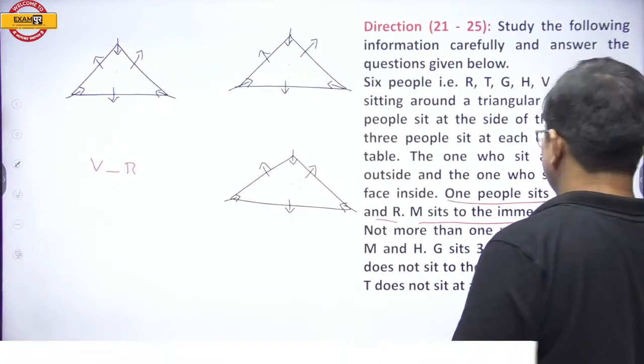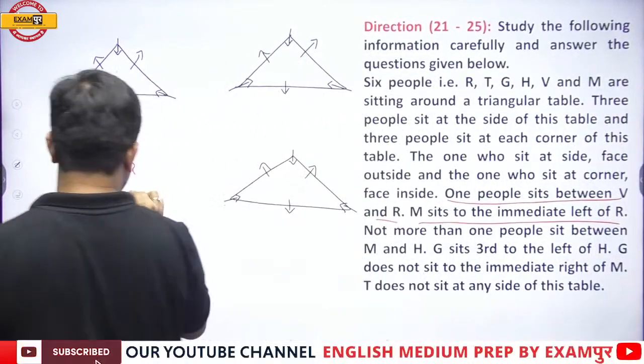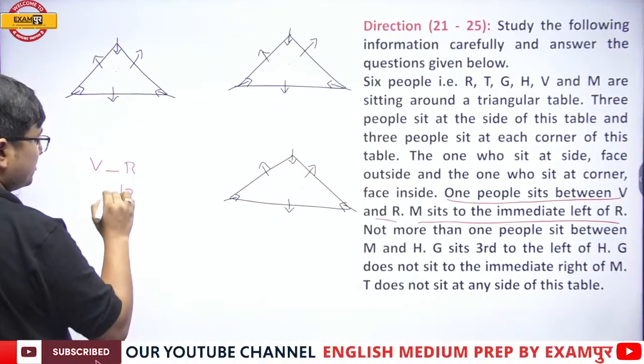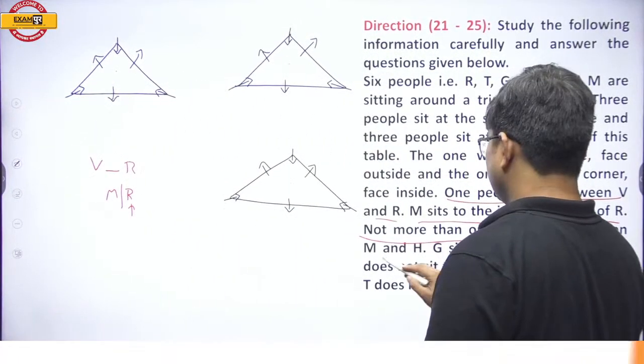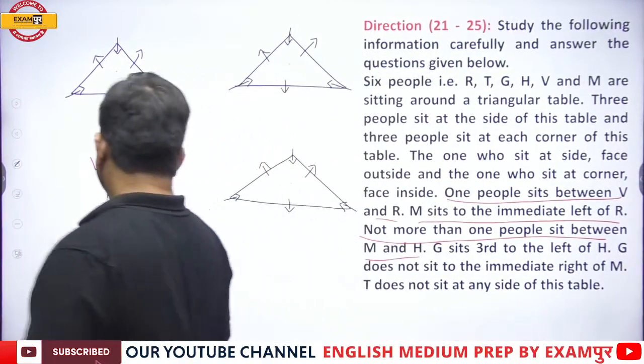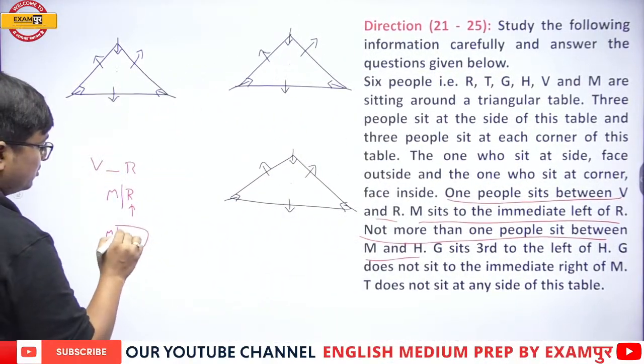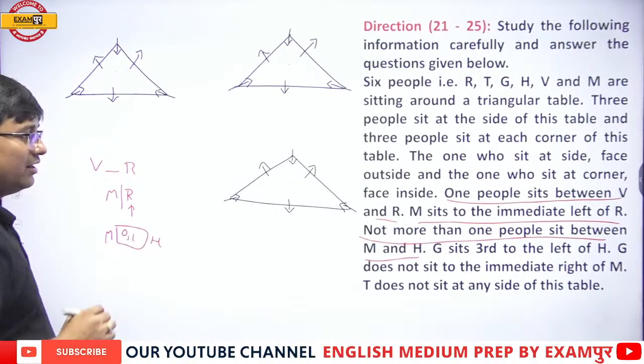M sits to the immediate left of R. Not more than one person sits between M and H. Not more than one person sits between M and H means 0 or one person sits between M and H.